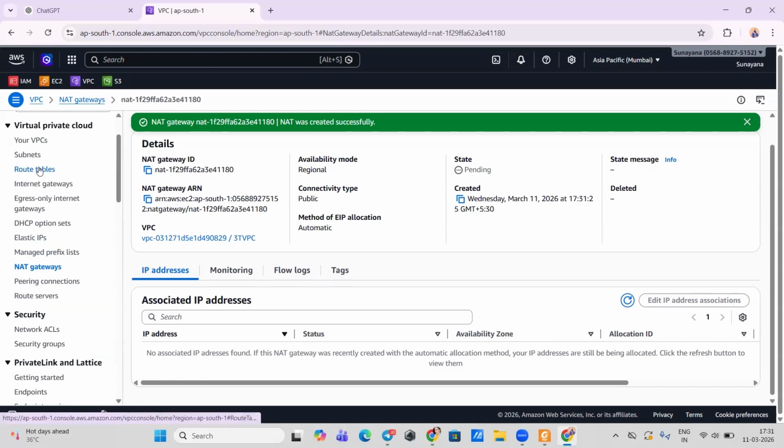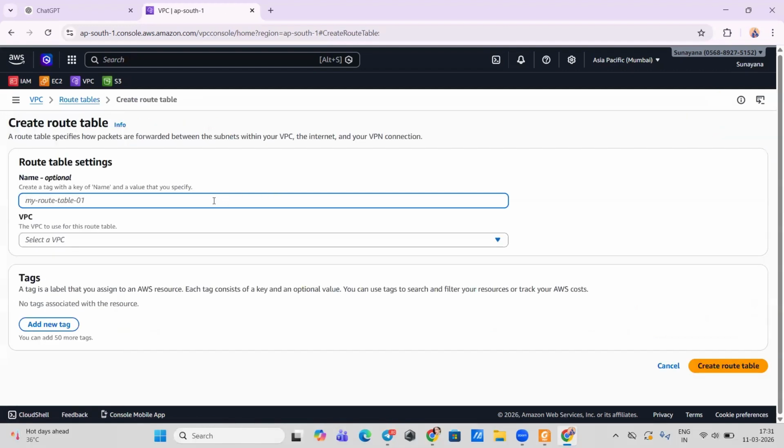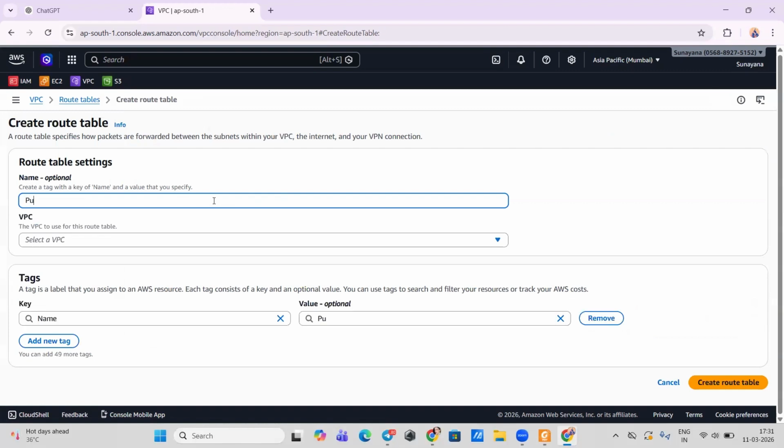Go to route tables now. We are going to create 3 route tables. So the first one you can say public RT. Select your VPC, okay.